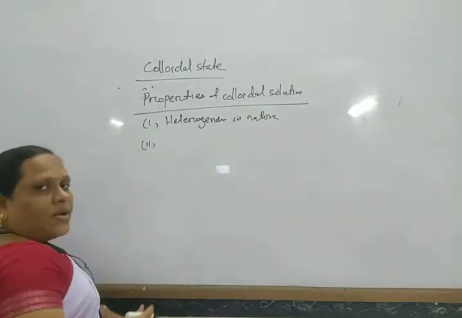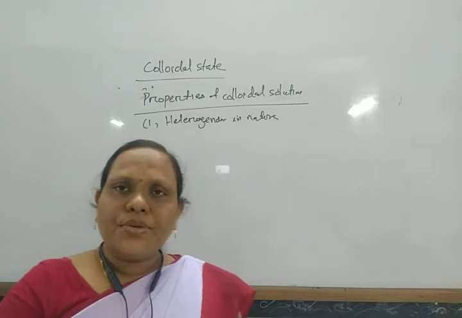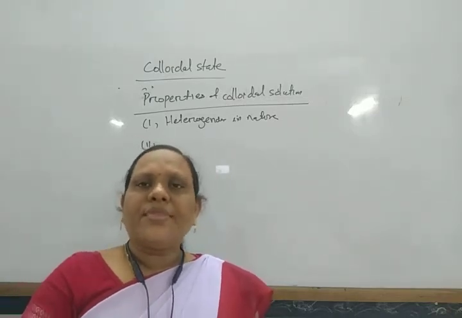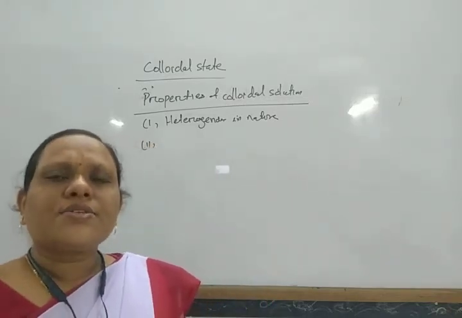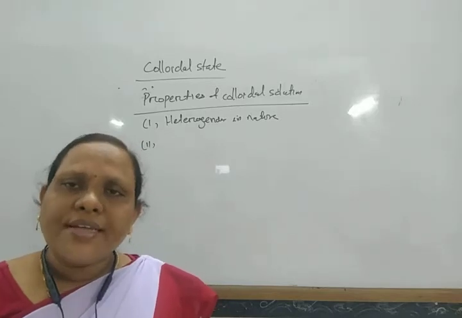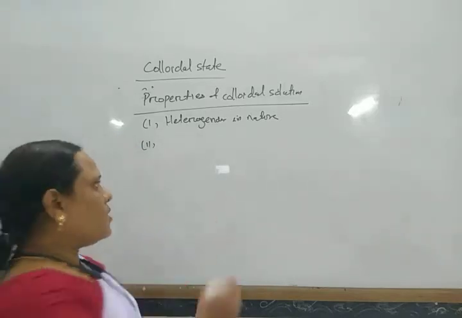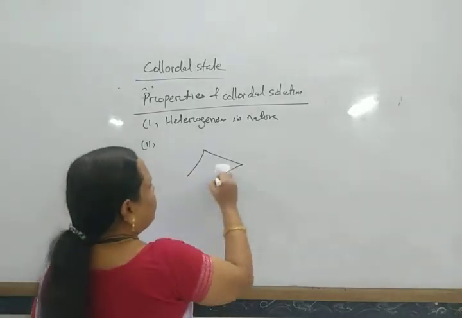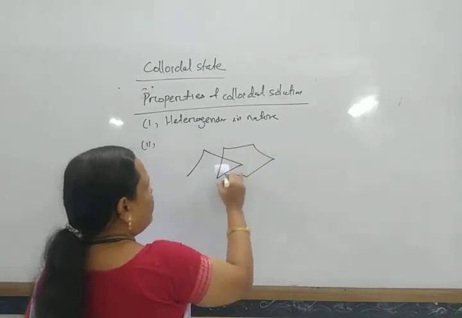Next, when colloidal particles are observed through a powerful microscope, it is found that these colloidal particles are always in zigzag motion, constant rapid motion.